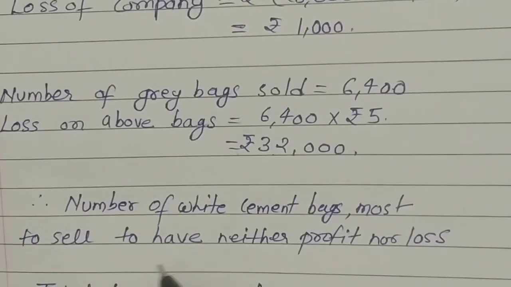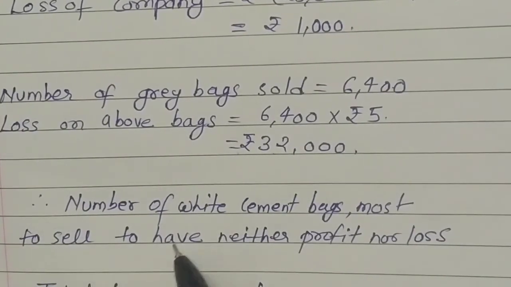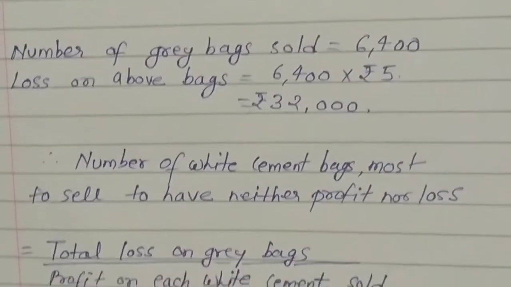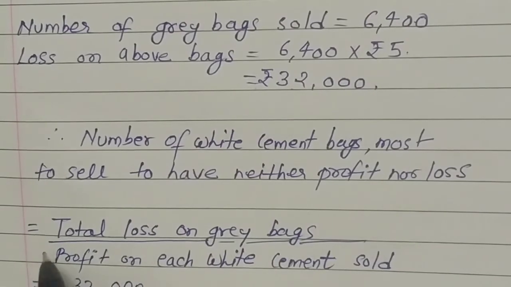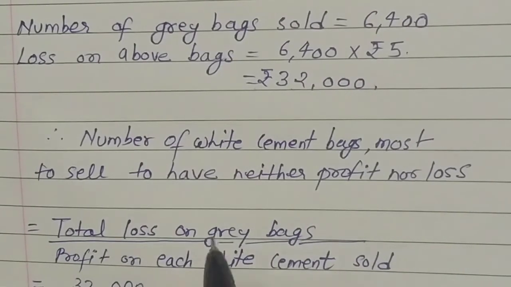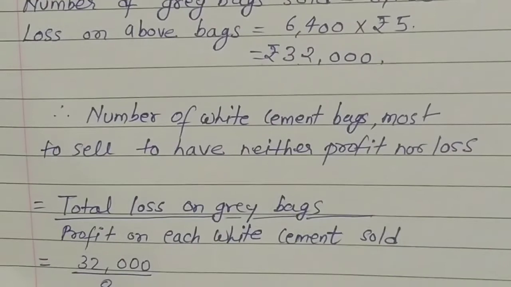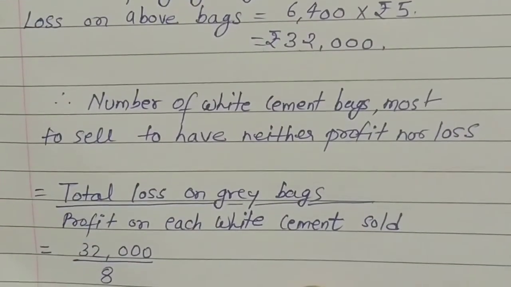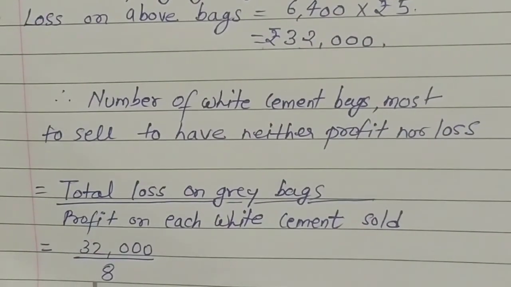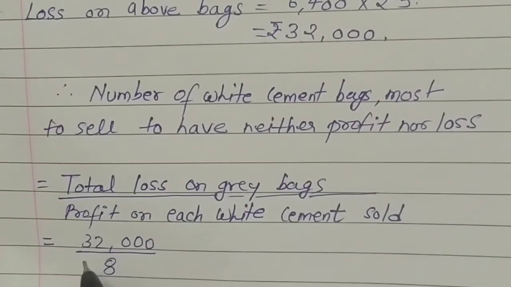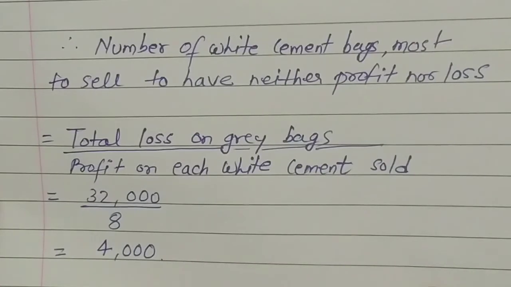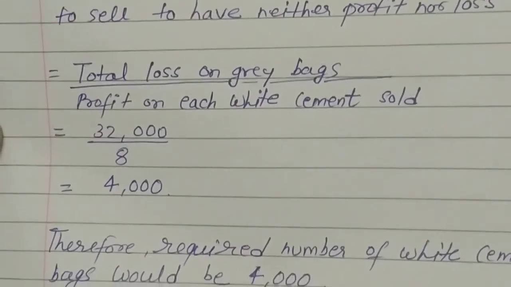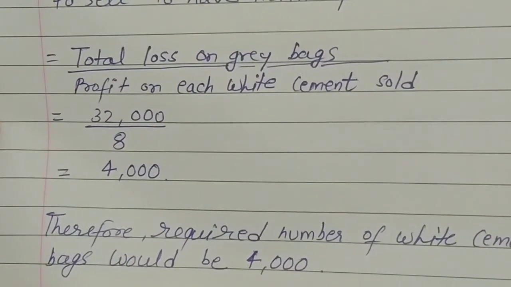Now the number of white cement bags it must sell to have neither profit nor loss: the total loss on grey bags divided by the profit on each white cement bag sold. The total loss on grey bags is 32,000 and the profit on each white cement bag sold is 8 rupees. So we get the answer 4,000. Therefore the required number of white cement bags would be 4,000.